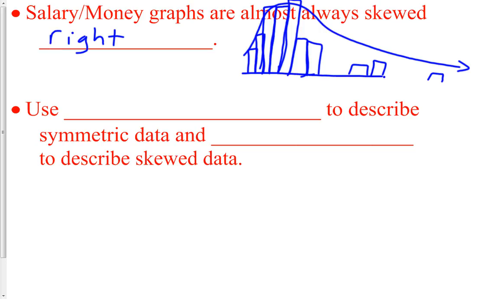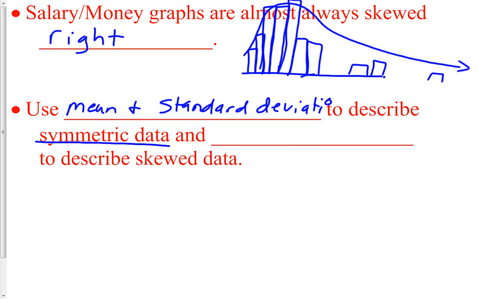So when there is symmetric data, being that the mean is so affected by skewness, when the data is symmetric, we want to use the mean. So we want to use the mean, and then with that, the standard deviation when we describe symmetric data. Those are the best two measures for describing symmetrical data. And when the data is skewed, we can't trust the mean anymore, because the mean is so affected by skewness.